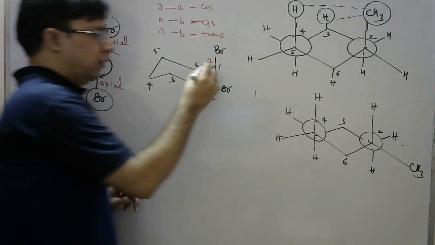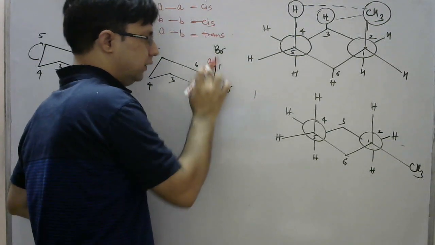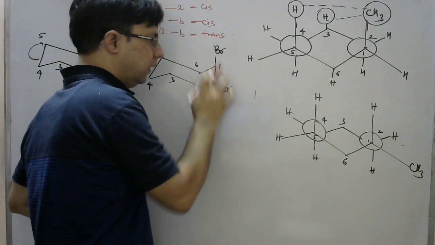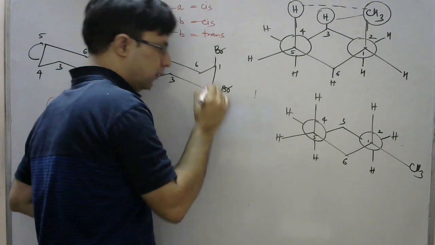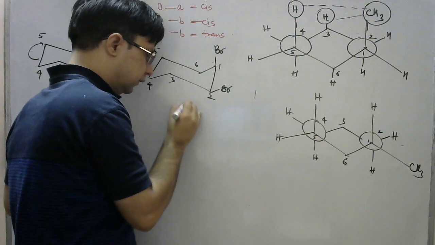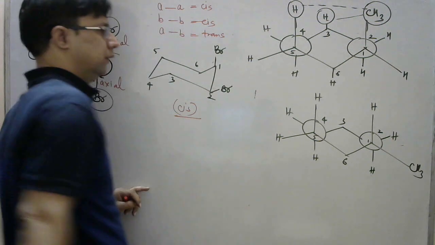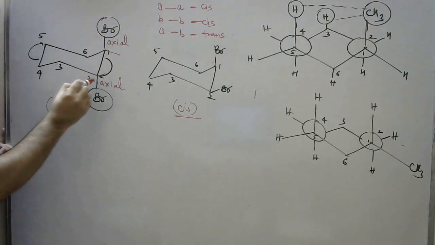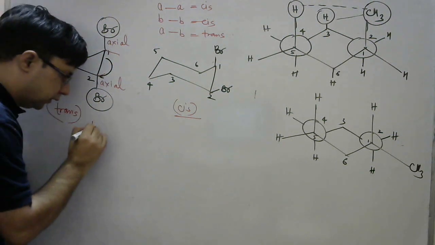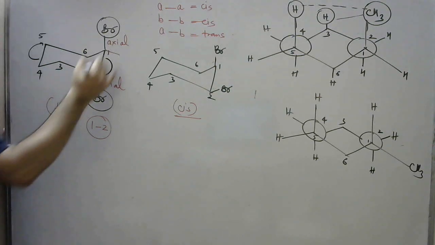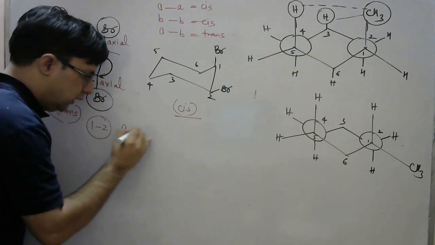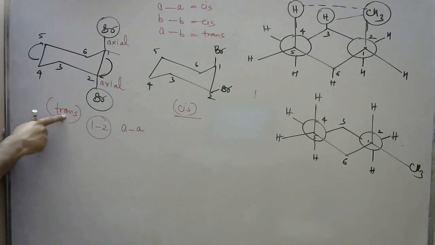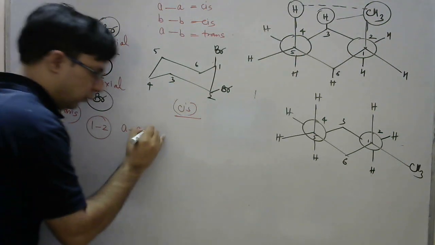If I consider for this one is axial and one is equatorial, I can say one thing, that this one is above and this one is also above. This is called as cis isomer. यानी कि फर्स्ट और सेकंड पोजीशन की बात हो रही है. फर्स्ट सेकंड पोजीशन में एक्सियल क्या होते हैं? They are said to be the trans form.